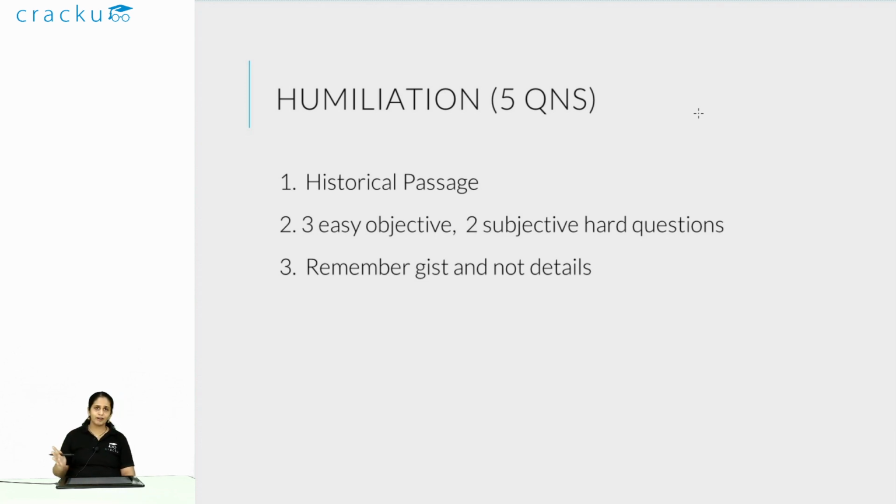There were 2 subjective hard questions, which basically depend on understanding the implications that the author is trying to convey, or essentially implied meaning or inferences based on the passage. This required not the details that are given, but just a basic understanding of the emotions of the author. So if you had a handle on what the author is trying to say, those were also easy to solve.